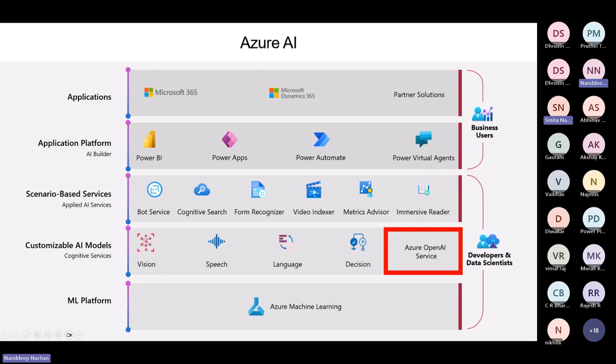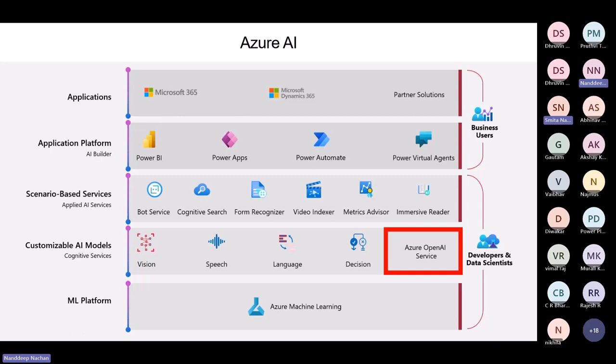So it allows you to easily scale up and improve the performance of the models as well as easily integrate with other Azure services. So Microsoft has adopted Azure AI across a wide range of its products and services in order to improve the functionality, performance, and user experience.